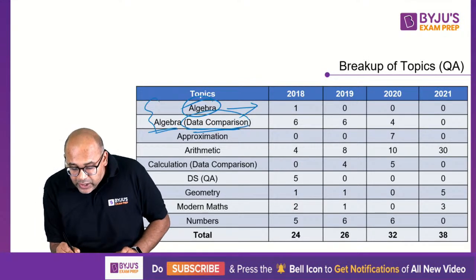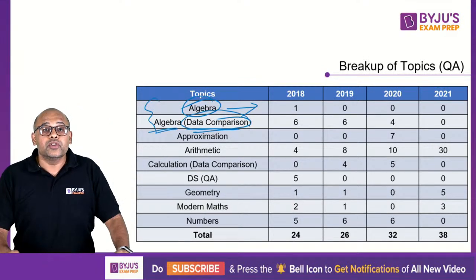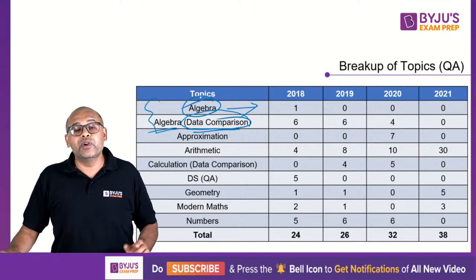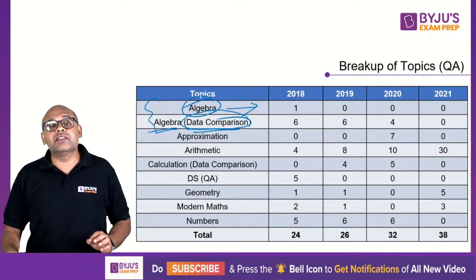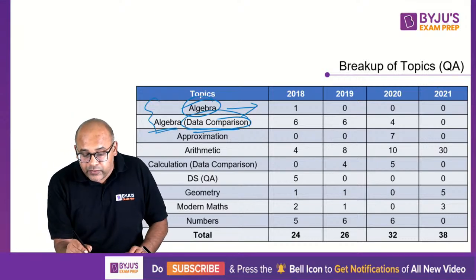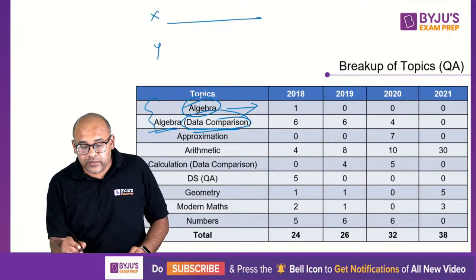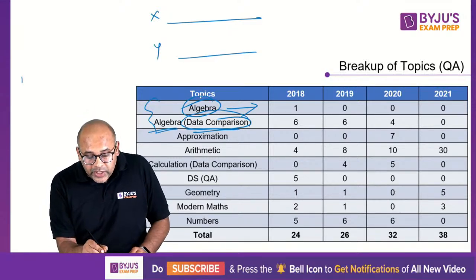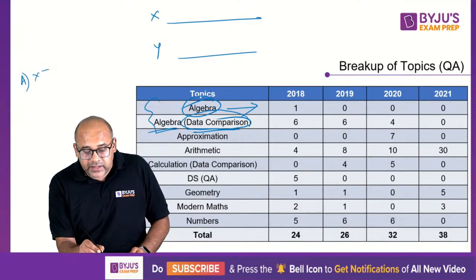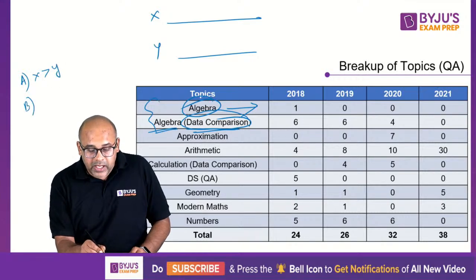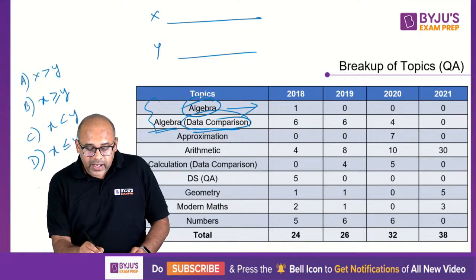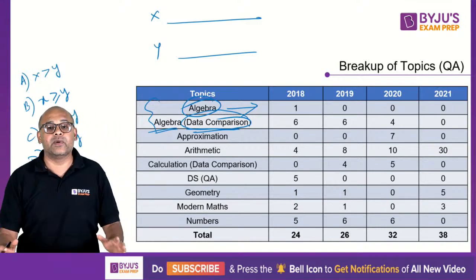It came to you in this idea of data comparison. So those of you who've written mocks till now will realize that data comparison questions are basically, they'll give you X and they'll give you Y. They'll give you some calculation for X, they'll give you some calculation for Y. And the options are mark A if X is greater than Y, mark B if X is greater than or equal to Y, C if X is less than Y, D if X is less than or equal to Y, and E if it cannot be determined. If you can't determine what is the correct one, A, B, C, D, E.